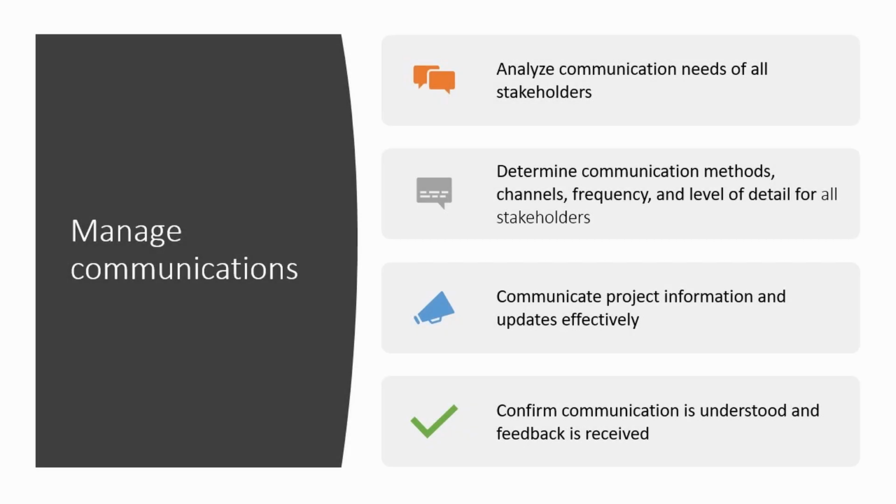Task number two is manage communications. It is said that communication is like 80 to 90% of your project work. So communication is very important and becomes very critical on many occasions during your project. Task number two is all about managing it. You need to make sure you select the correct frequency, the correct channel, the correct methods, and the correct level of detail when you're communicating with your stakeholders. So when a situation is created around communications, make sure you understand this task number two and answer accordingly.